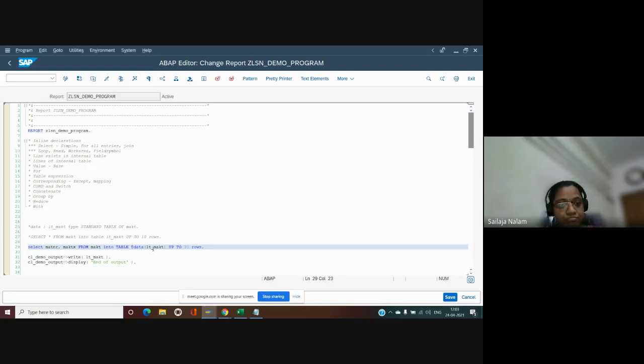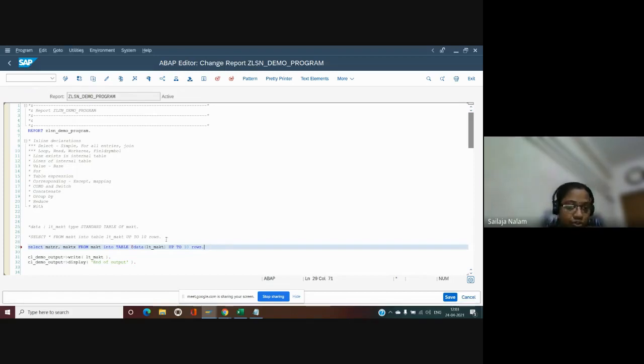Let's do one more thing. Can we combine both new syntax and old syntax in a single statement? No, we cannot. Maybe we can make use of old syntax or new syntax in a piece of code, but we cannot have both of them in a single statement. Suppose what I'm talking about here is, earlier we didn't separate the fields using a comma, but as we made use of the data keyword here, we need to follow the new syntax. So we need to separate the fields with a comma. Okay, this is how we go.